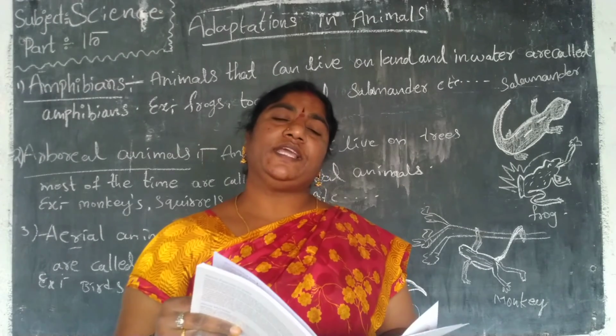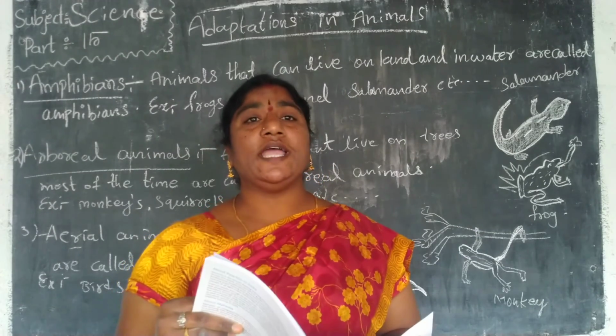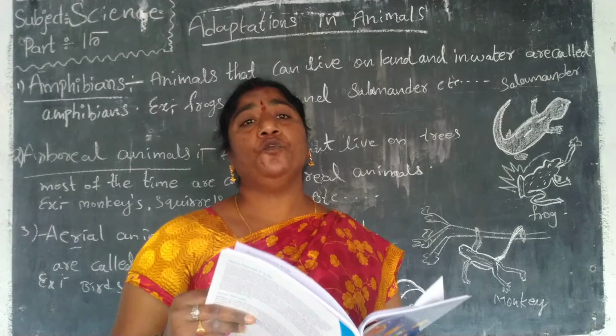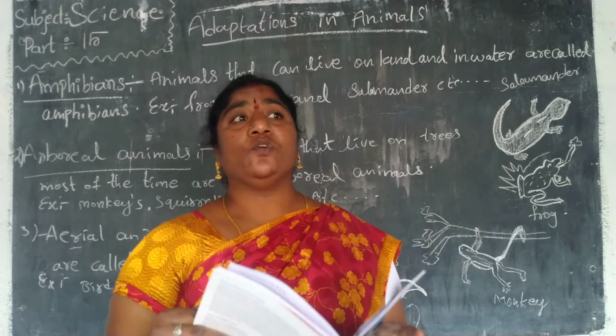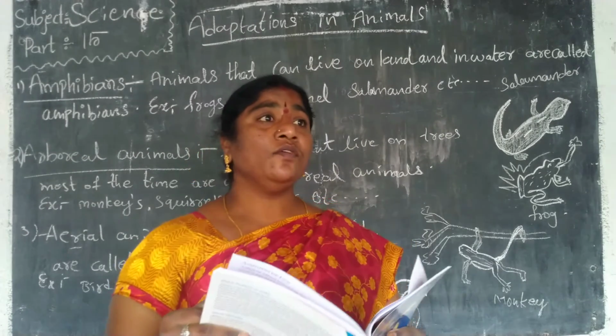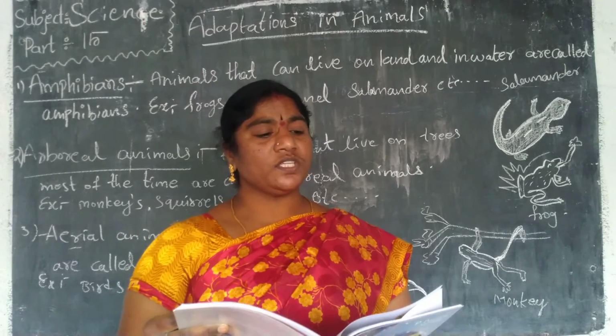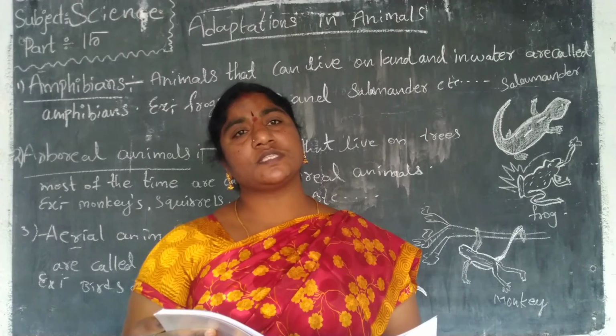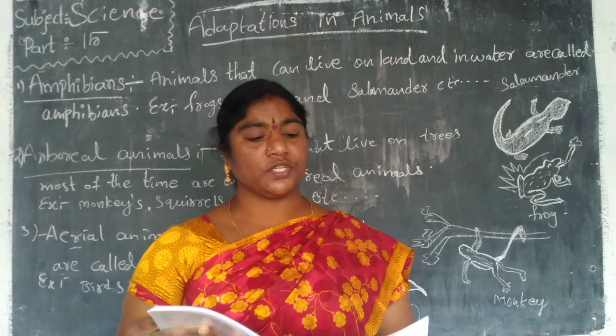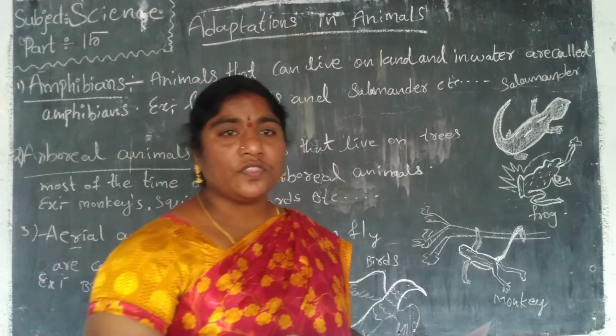We have to learn how these animals live, what food items they take, and what features they have in their life. In the next session we will discuss the food adaptations of animals. Thank you, children.